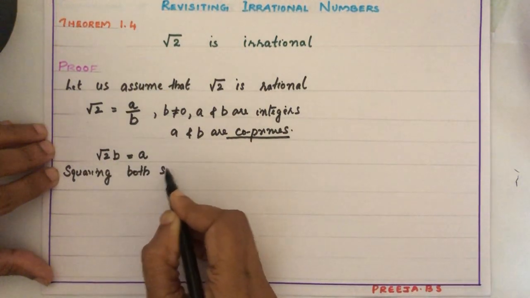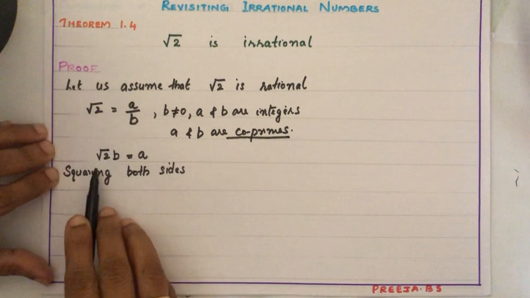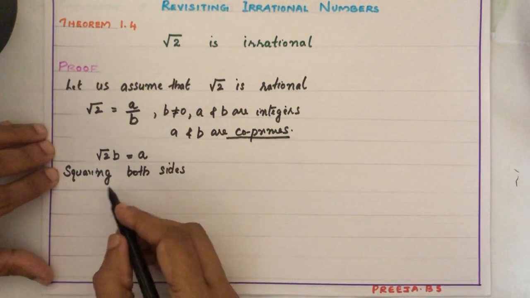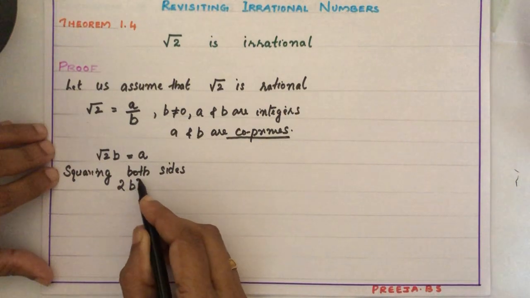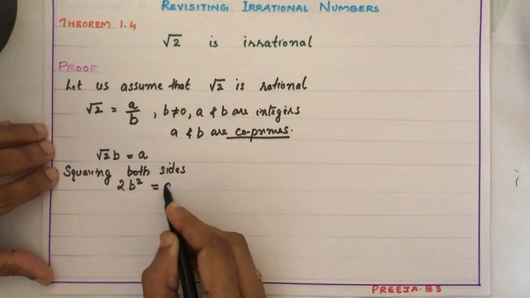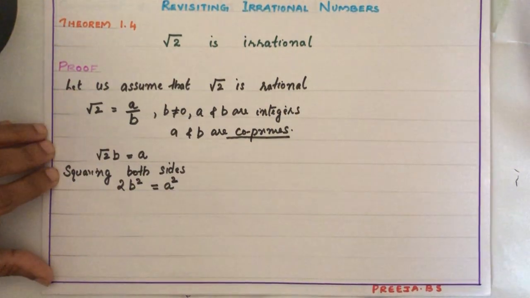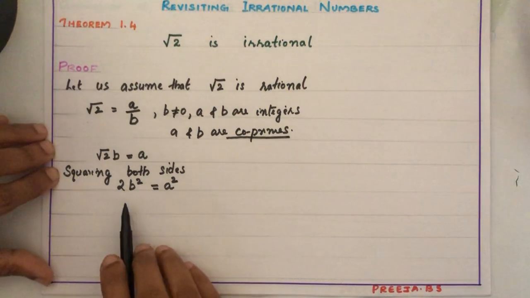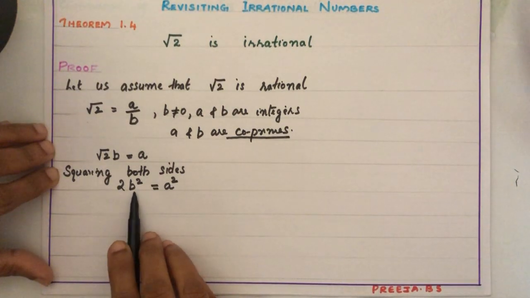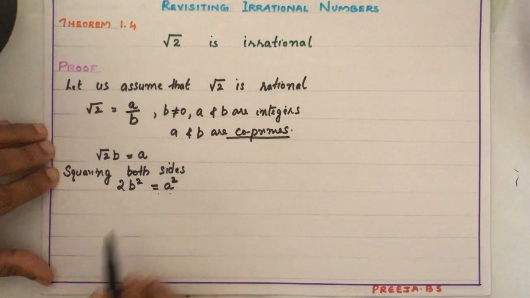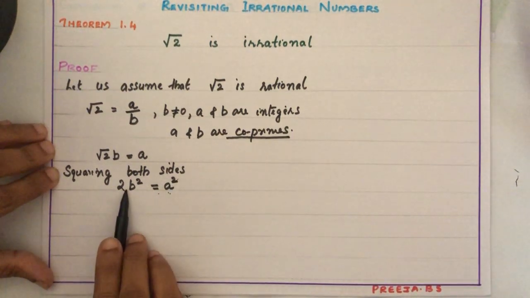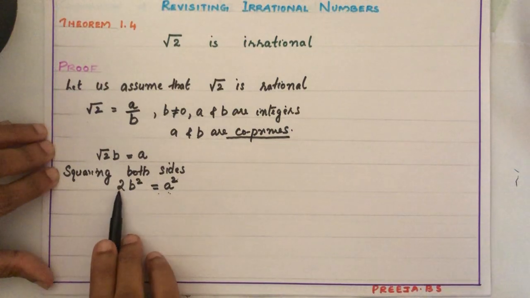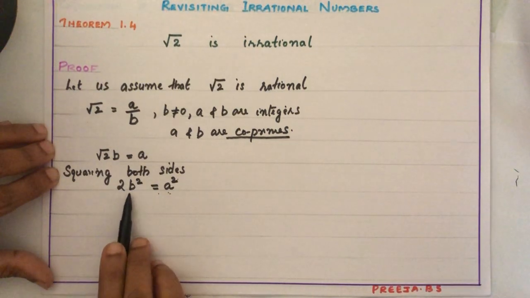What we are getting? When we take the square, root 2 square is 2. Square of B is B square. 2B square equal to A square. So here we got 2B square is equal to A square. That is A square is equal to 2 multiplied by B square.